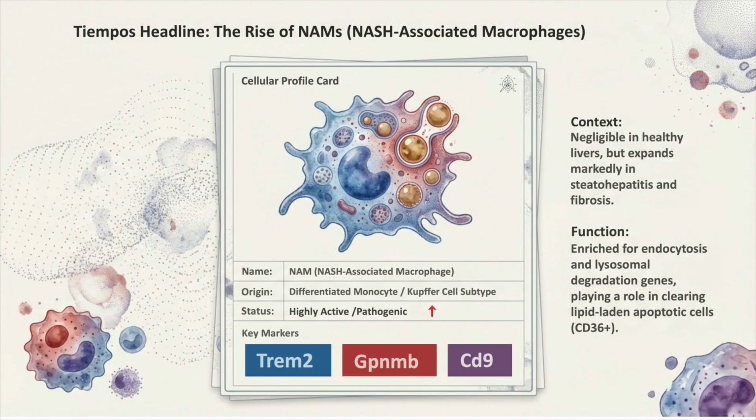Cellular profile, the NAM. Originating from differentiated monocytes or Kupffer cell subtypes, NAMs are highly active and pathogenic markers of steatohepatitis. Enriched for endocytosis and lysosomal degradation genes, they play a critical role in clearing lipid-laden apoptotic cells, primarily identified by Trem2, Gpnmb, and CD9 markers.